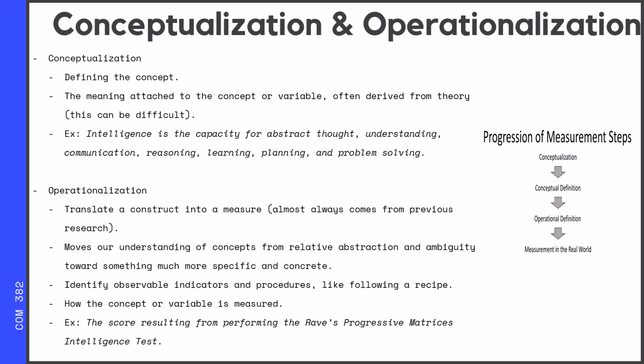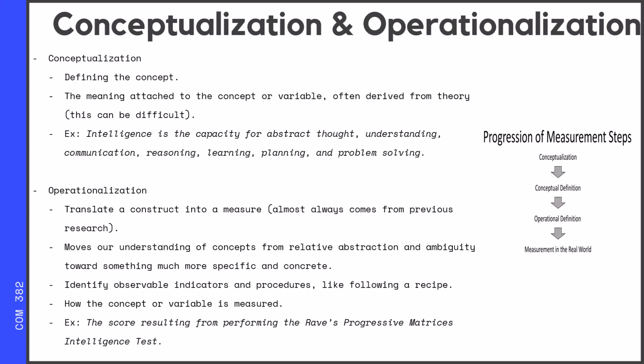So for example, a conceptual definition of intelligence could be: intelligence is the capacity for abstract thought, understanding, communication, reasoning, learning, planning, and problem solving. This is kind of hard. Operationalization is easier. This is translating a construct or a concept into a measure. In general, we don't just invent operationalizations, we usually get them from previous research.